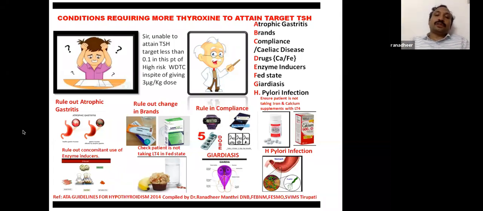So you should know all these conditions, A, B, C, D, E, F, G, H, those which require thyroxine to be increased or which have to be treated. You should give it properly fasting, with a 1 hour interval between the tablet and food, and see that they are compliant. Then you can attain the target TSH.